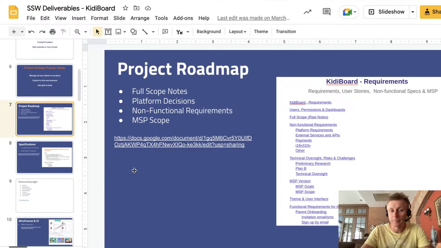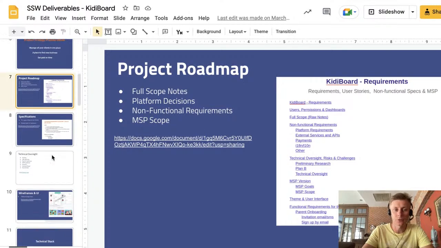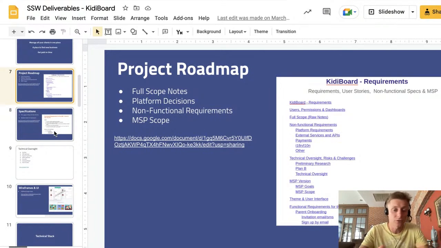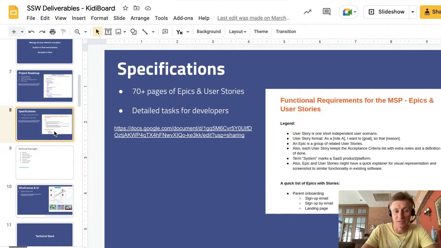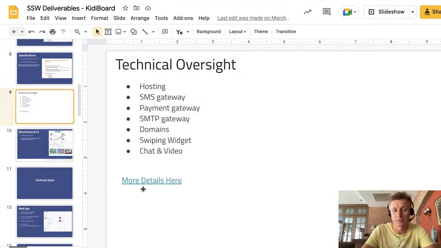Then we have project roadmap requirements. You already seen this before. I'm not getting into details because each of these steps you already did on the previous live stream. So here there's a summary. We put it all together. And then specifications, technical oversight document.